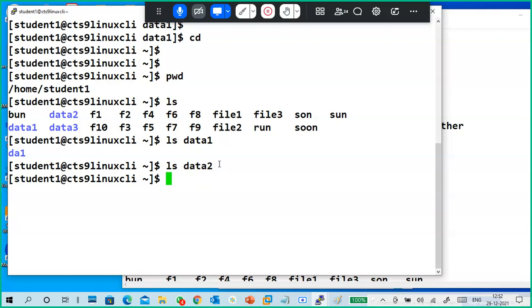So first of all we have to cd data2, then mkdir da2, right? Very good. Or mkdir data2/da2. Like this also we can create it.